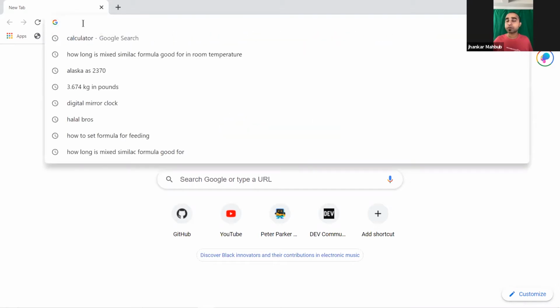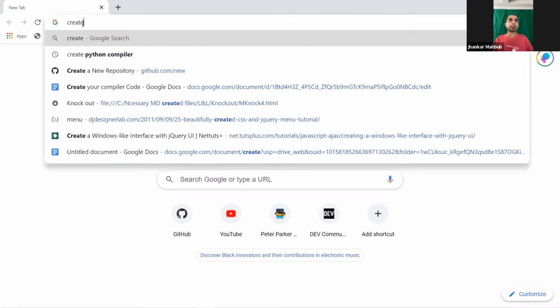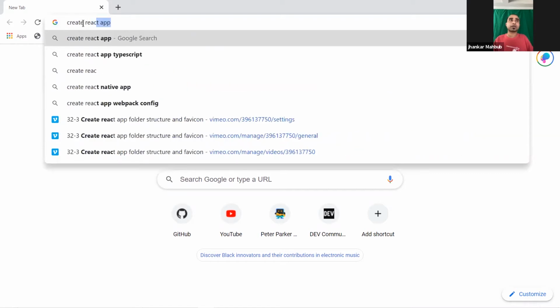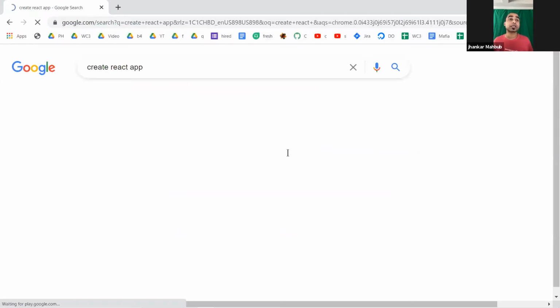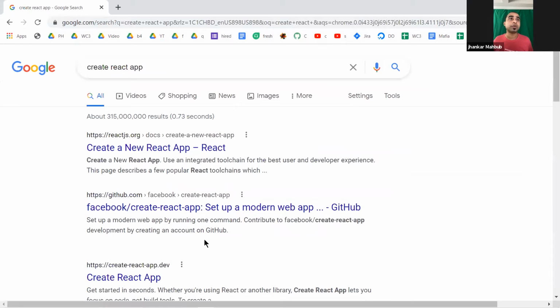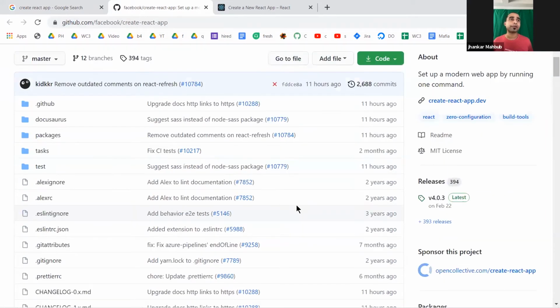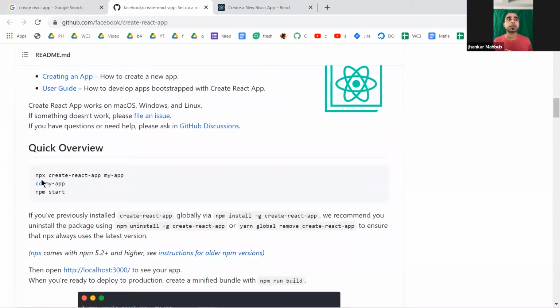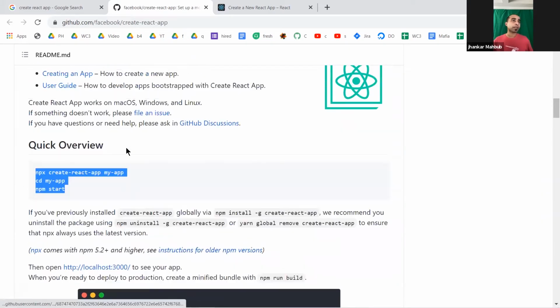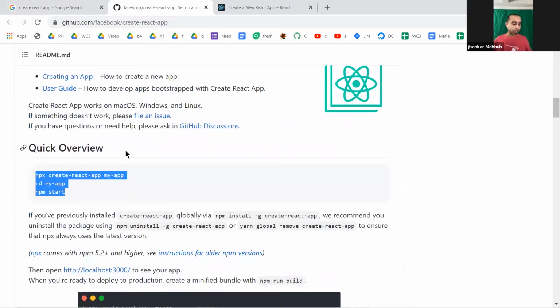And to start with React, all you need to do is search for something called create React app. Once you search for that, you will see their website, how you can start it, and also you can go to this GitHub repository. Either one will give you some information, and you see it's a very, very popular GitHub repo. If you scroll a little bit, all you need to do is run 3 commands and do one extra thing. And that's pretty much it to have your React application running. And we will start this.